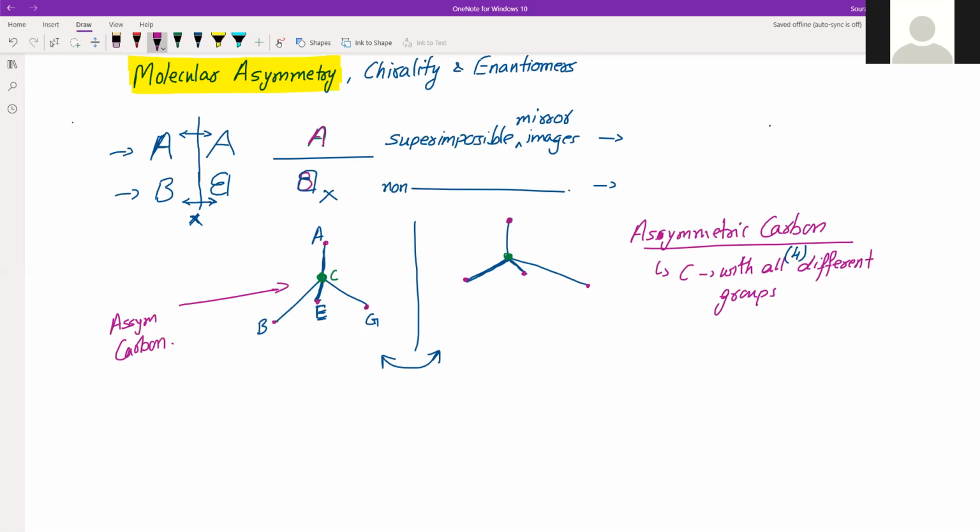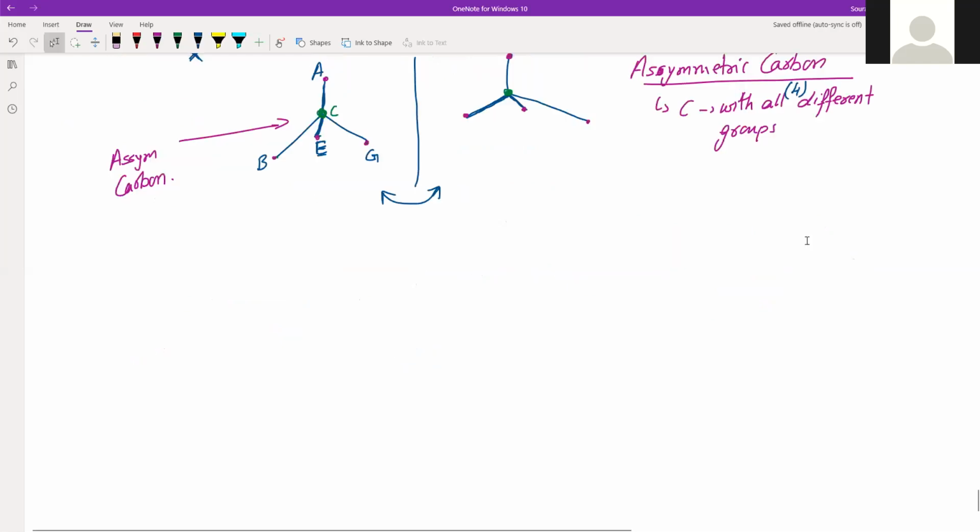And if there is a carbon which does not have all different groups attached to it, there can be any one which is repeating. So the center one is carbon, and suppose there is this A, B, A, C. So all four are not different. What happened here? Here we have this A and A, which is the same.